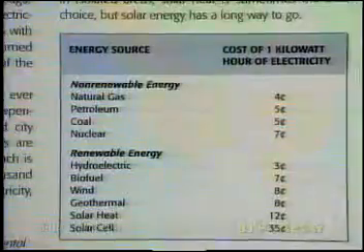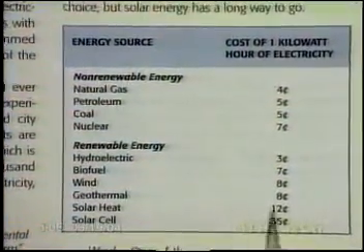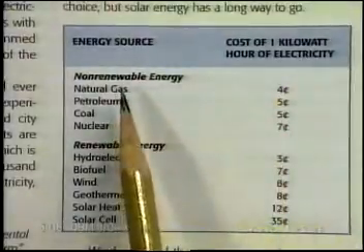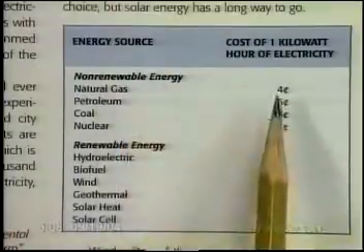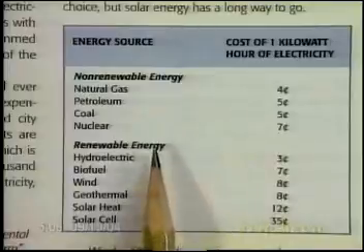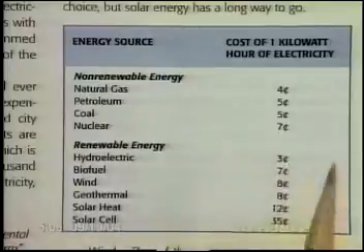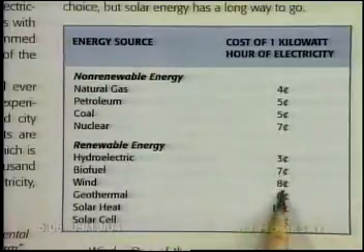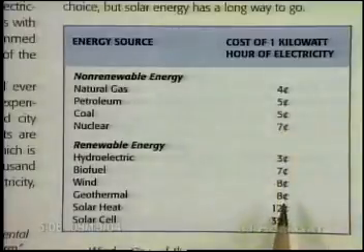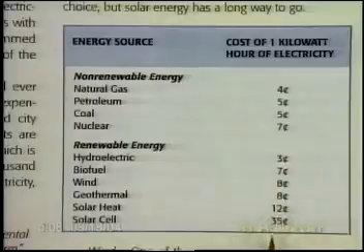Part of the reason that some of these sources, wind sounds like a great source. Why don't we use more of that? That sounds like it'd be really simple. But if you look across the page to page 75, we see here the cost of 1 kilowatt hour of electricity. Notice non-renewable energy, 4, 5, and 7 cents for the different energies there. Renewable, hydroelectric, 3, biofuel 7, wind 8 cents, so it's twice as expensive as natural gas. Geothermal's 8 cents, solar and solar cell 12 and 35 cents.